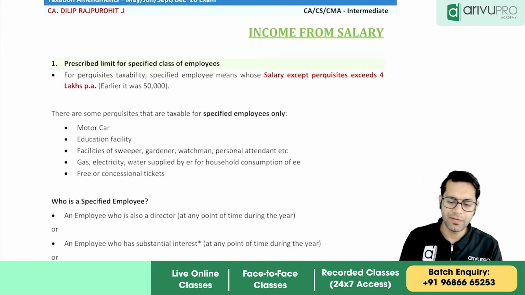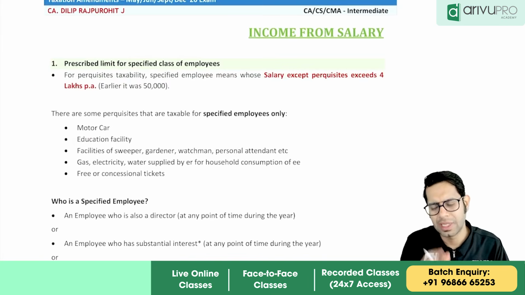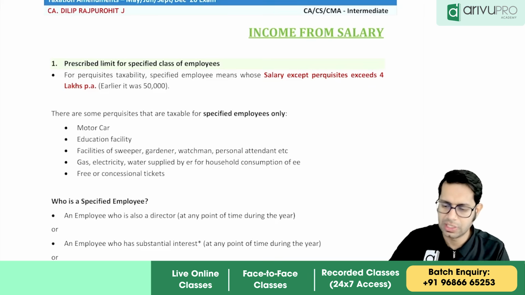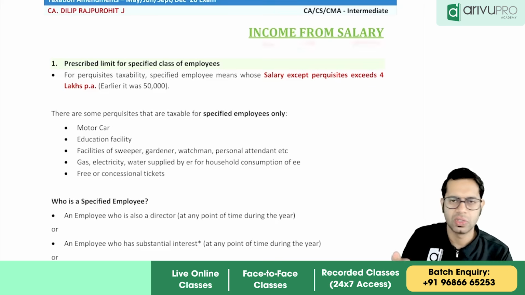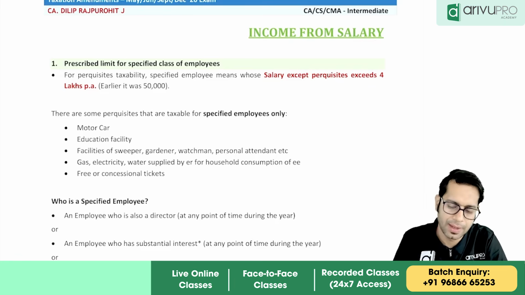Then under income from salary, I feel that these two amendments are a little important. They may test on this point, which is there under income from salary. So the second topic where there are changes is income from salary.